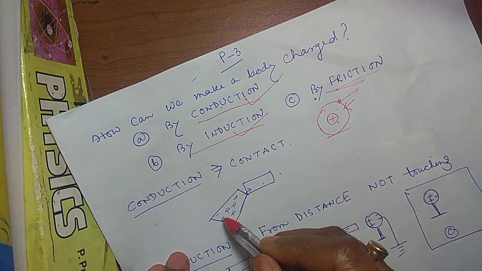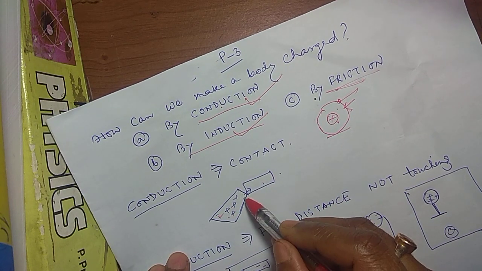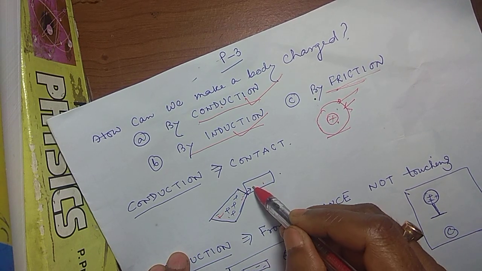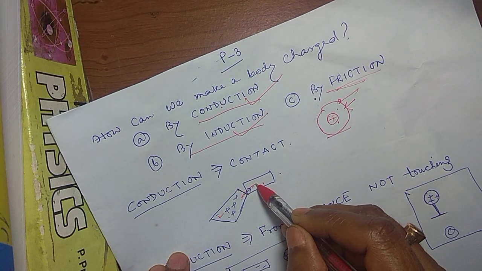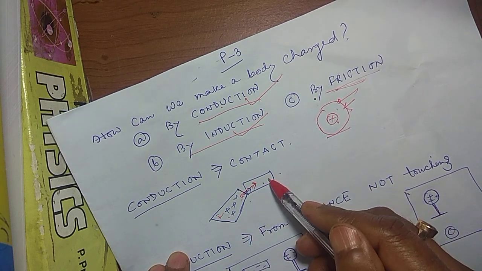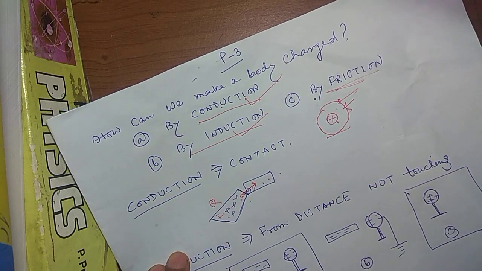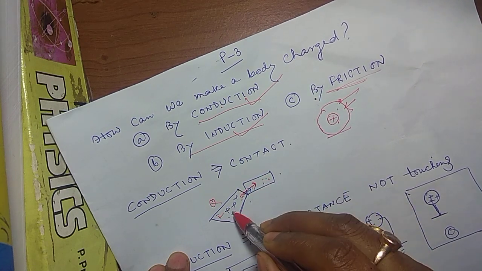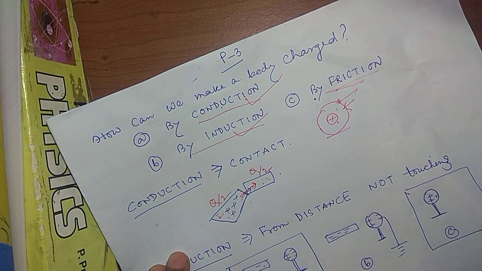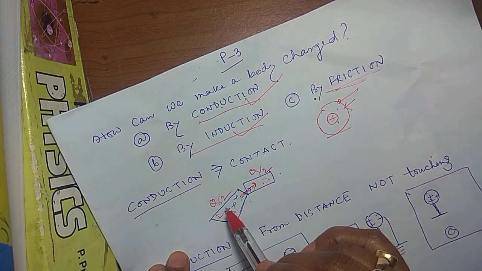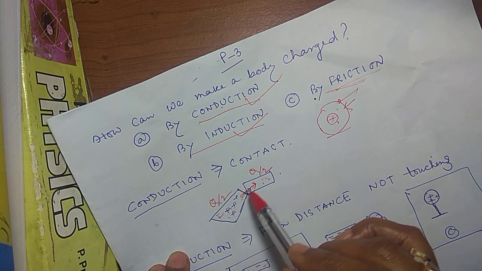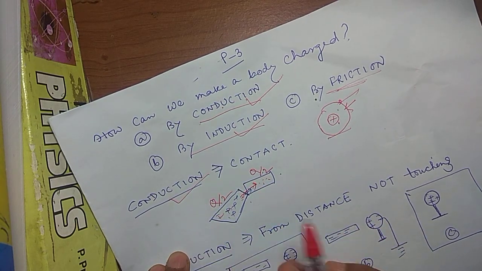ধরো এটা একটা কন্ডাক্টর, একটা বডিতে চার্জ ছিল। So if I make a contact of this body with this body, then charges will transfer to this, so it will be charged. So here the charge was q, so say same shape body, q by 2 charge will go to it, and q by 2 should remain here. Charge is conserved, so charge will be transferred to this by conduction. I can make a body charged.